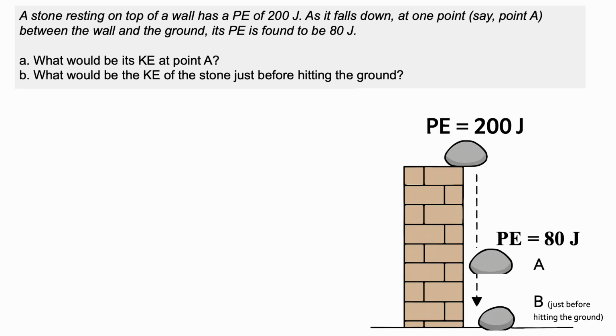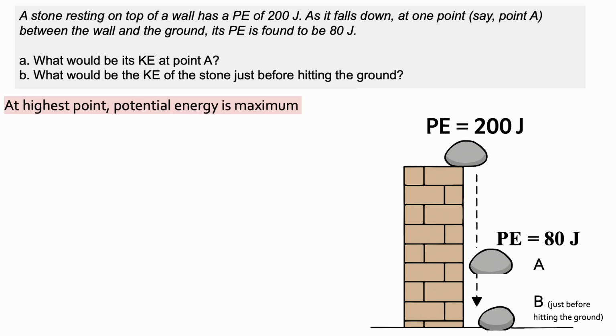A stone resting on top of a wall has potential energy of 200 joule. As it falls down at one point, say A, between the wall and ground somewhere, its potential energy is found to be 80 joule. What would be its kinetic energy at point A? And what would be the kinetic energy of the stone just before it hits the ground?